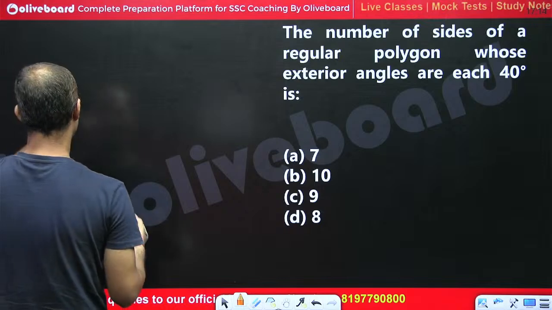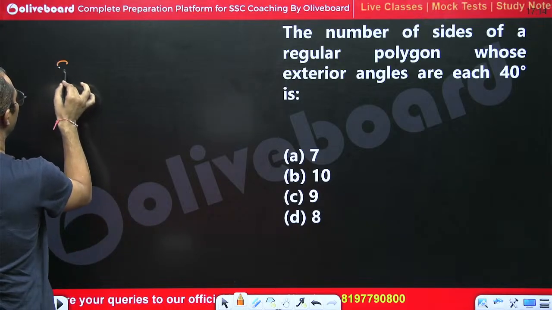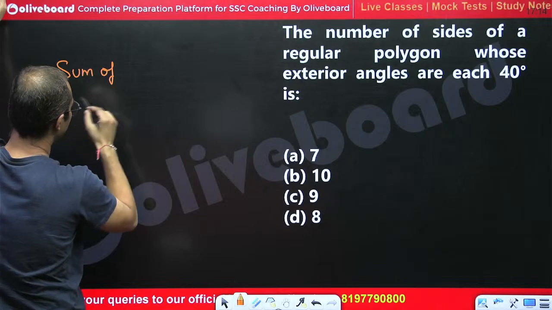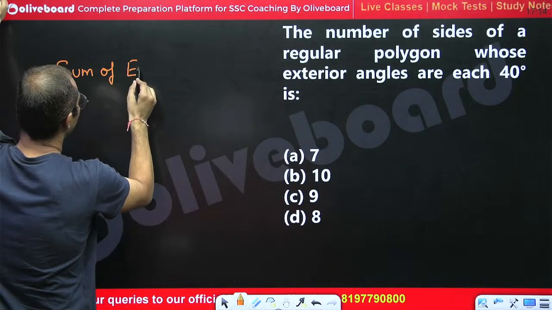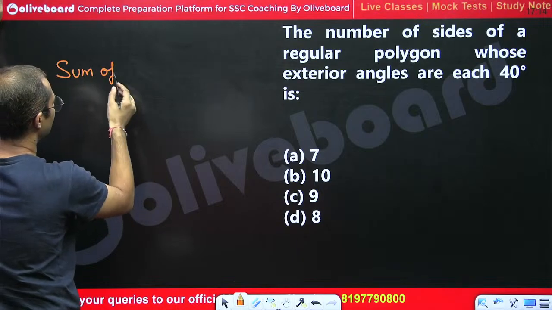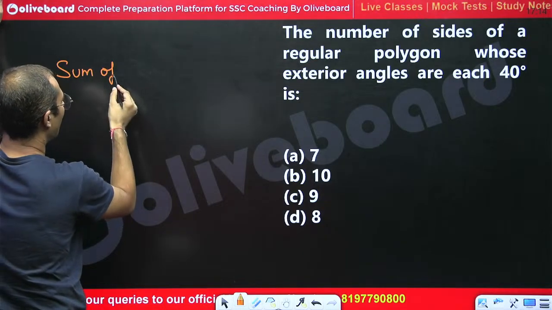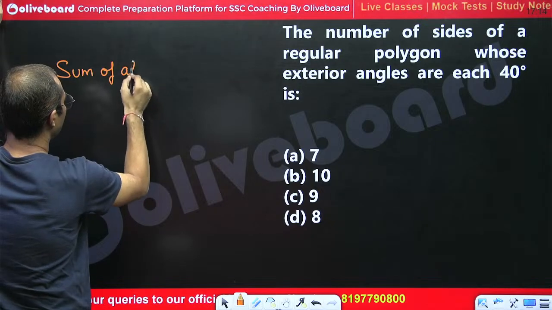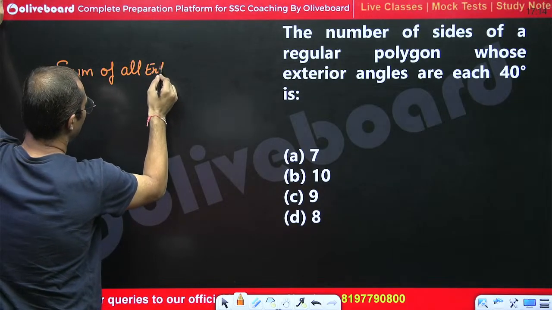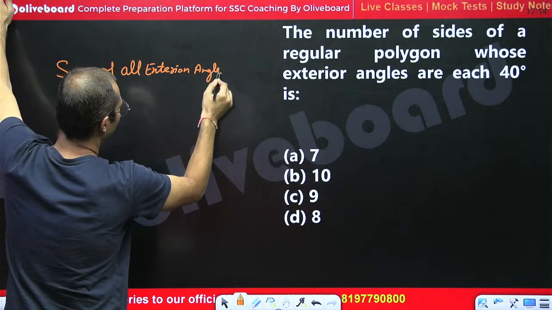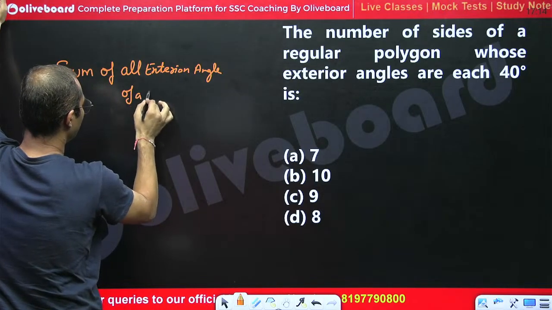Tell me one thing, what is the total sum of all exterior angles of a polygon?